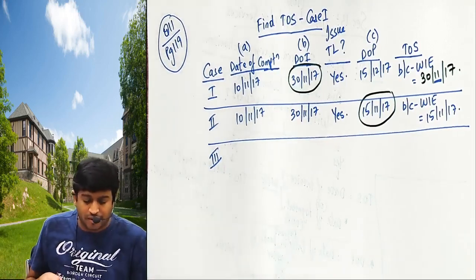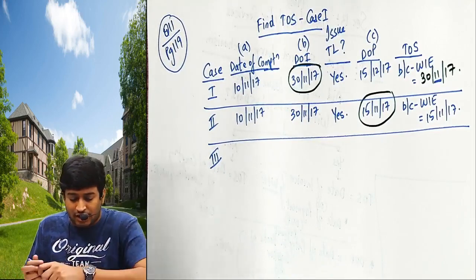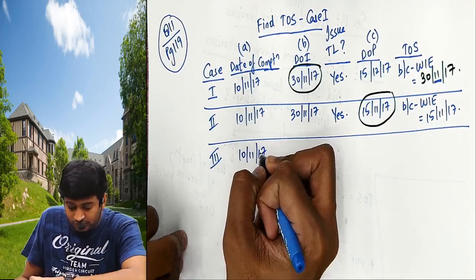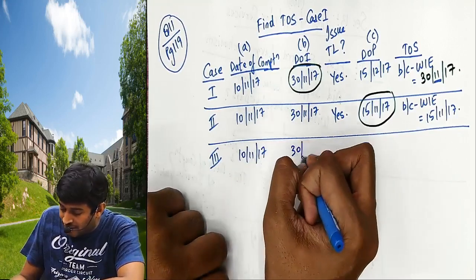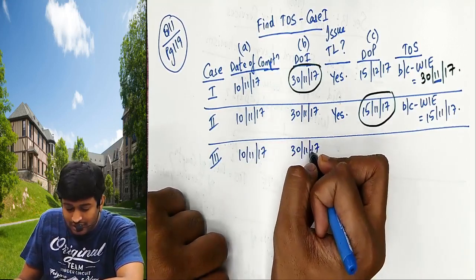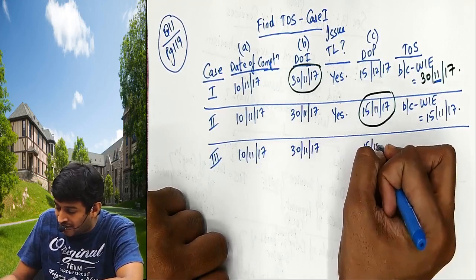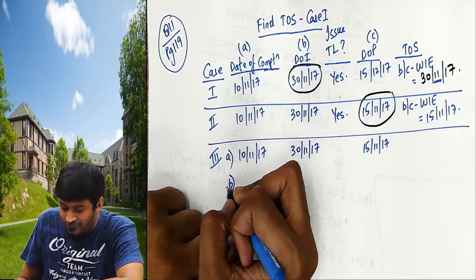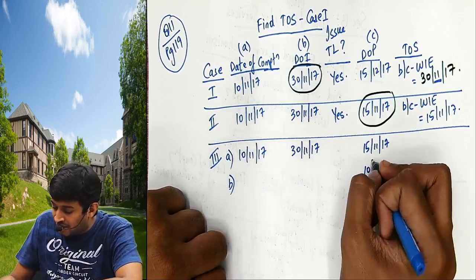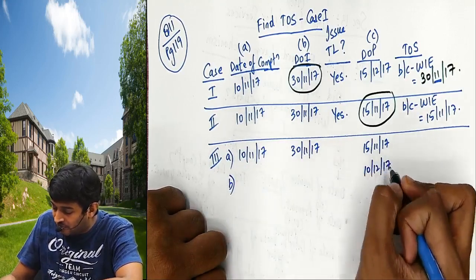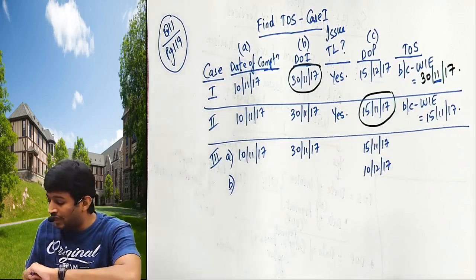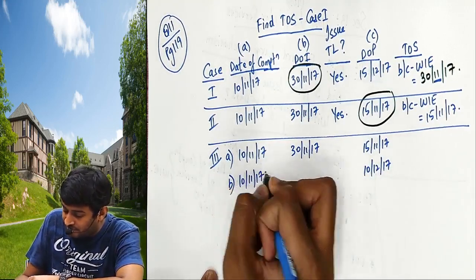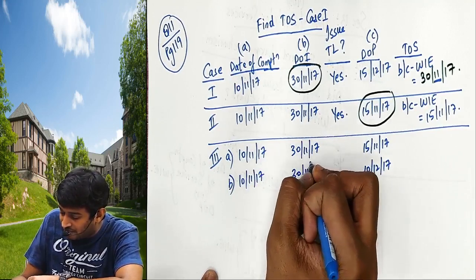Now look at the question, in case 3 what to check. Date of invoice is 10/11, 30th November 17, and 15/11/17. In that, point A, point B, and in another part you received on 10/12/17. Clear? These two will remain the same. These two will remain the same.